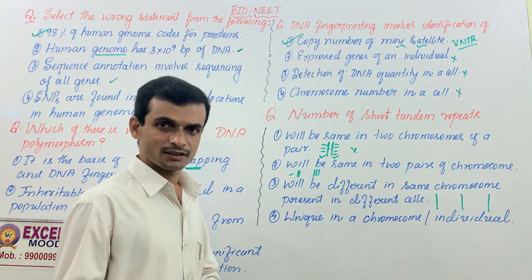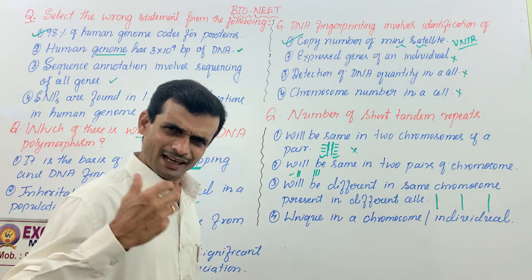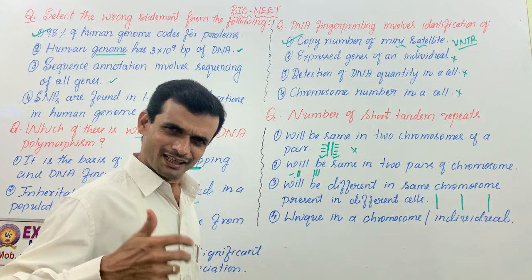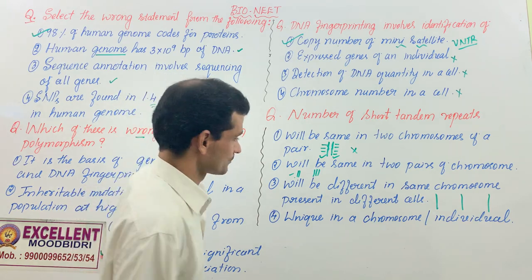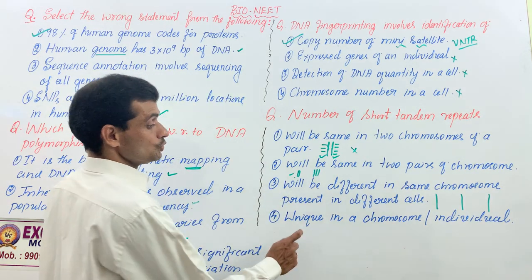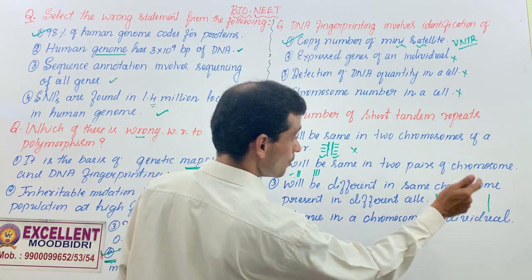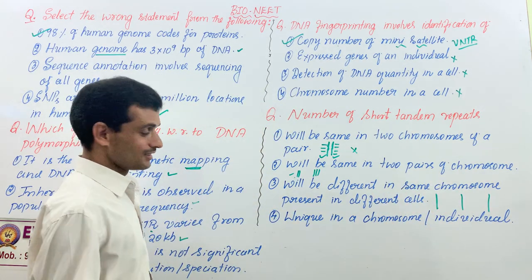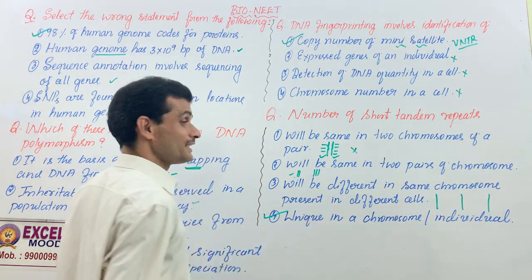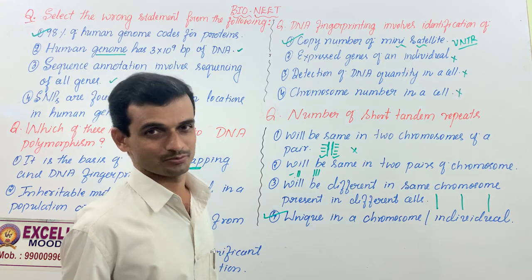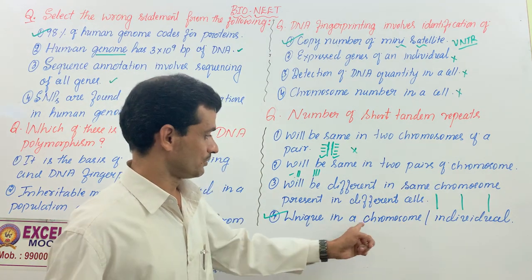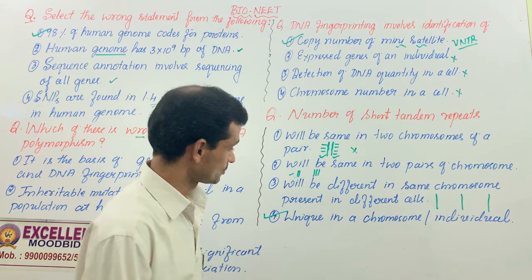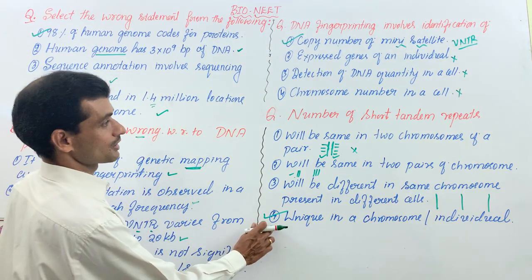Therefore, in DNA profiling, they can collect DNA from any cell, a sample from any region of the body. The number of VNTR varies from chromosome to chromosome. It is very unique in an individual. So this is the correct answer.